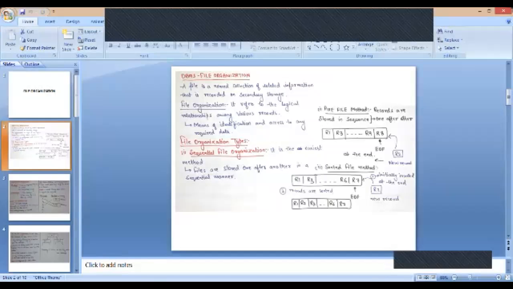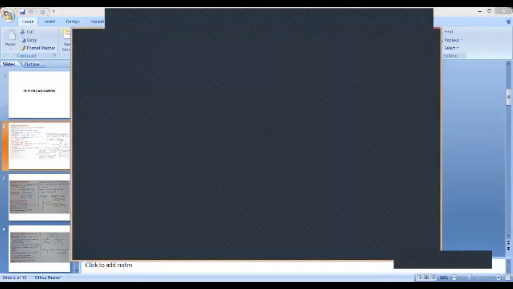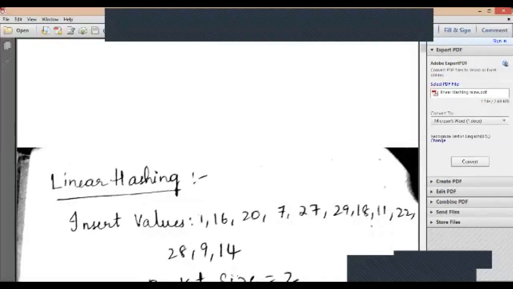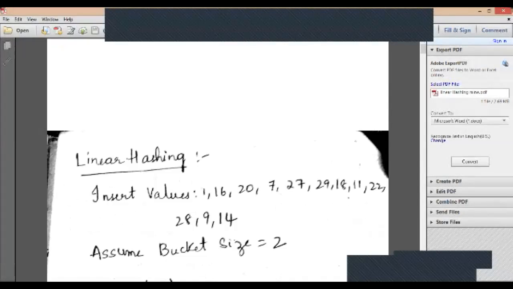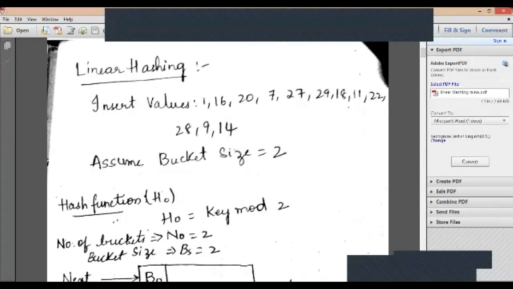So after this we'll go to linear hashing. Till now we have seen that extendable hashing has two things in it: one is directory and one is bucket.